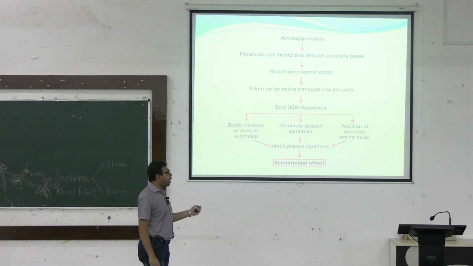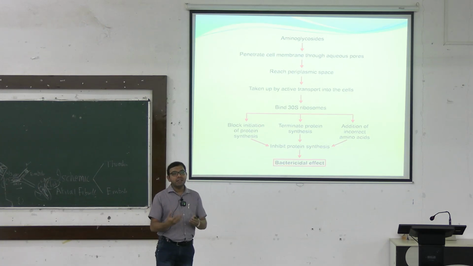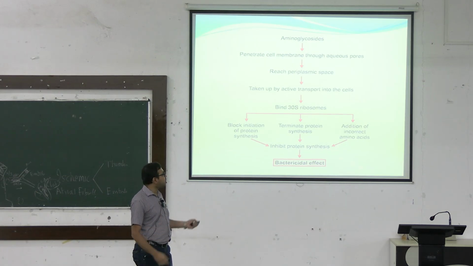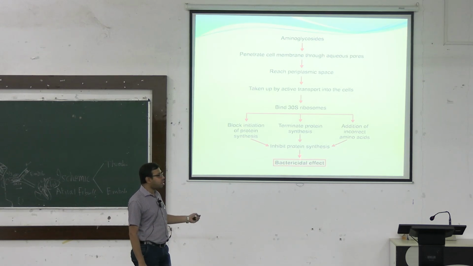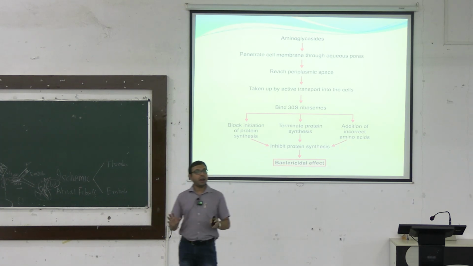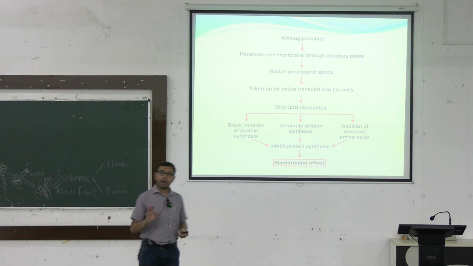Ultimately there will be three types of mechanism: either it blocks or freezes the initiation complex, or it terminates protein synthesis, or it causes addition of an incorrect amino acid by misreading of the genetic code. So ultimately protein synthesis is inhibited, and lastly the bacteria will be killed, that is, bactericidal action happens. So it is clear about the mechanism of action of the aminoglycosides.